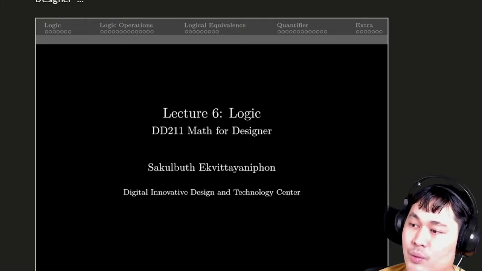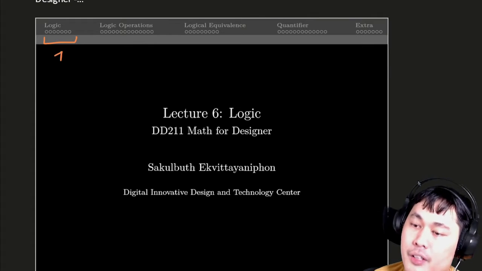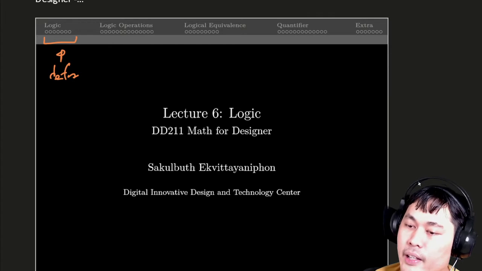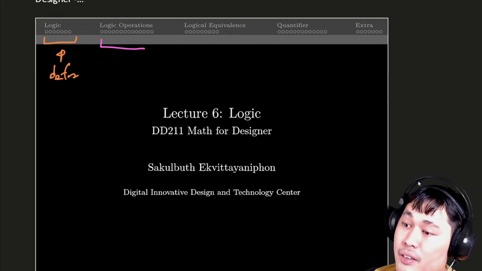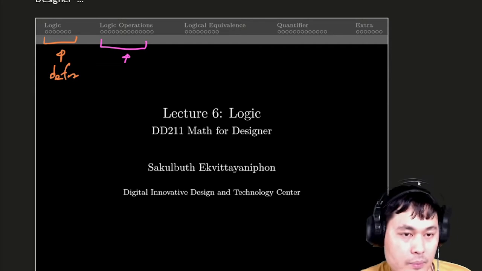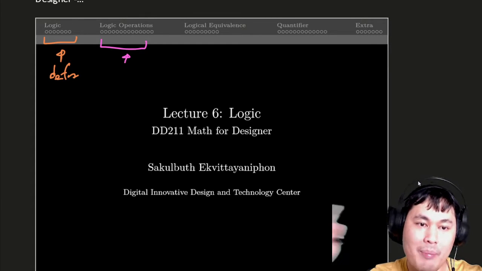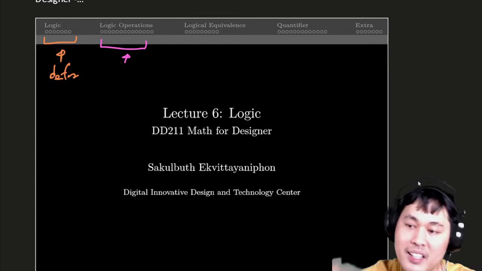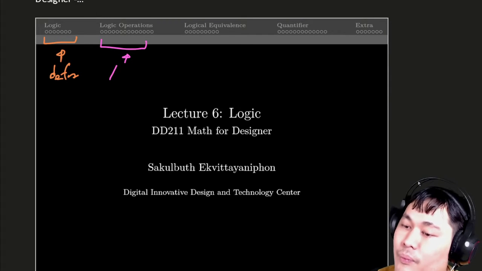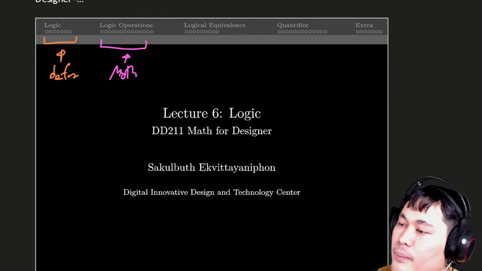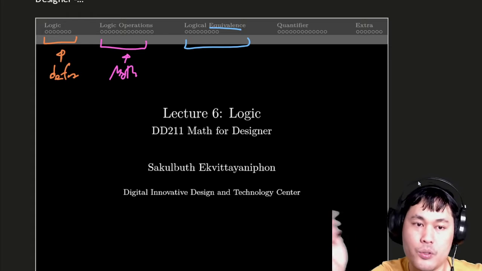This lecture is divided into 4 main parts. First is about the definition, the motivation on why we study logic in the first place. Second is about the math part. Once you define something in math, then the next question you ask is, can you combine things? Can you separate things? Can you give some extra or some special definitions to things? That's the mathy part. Next is about the equivalence, meaning how do we know whether two statements are the same?